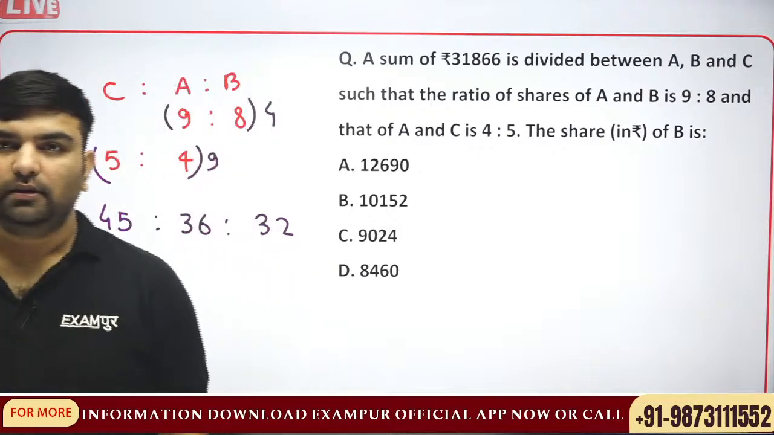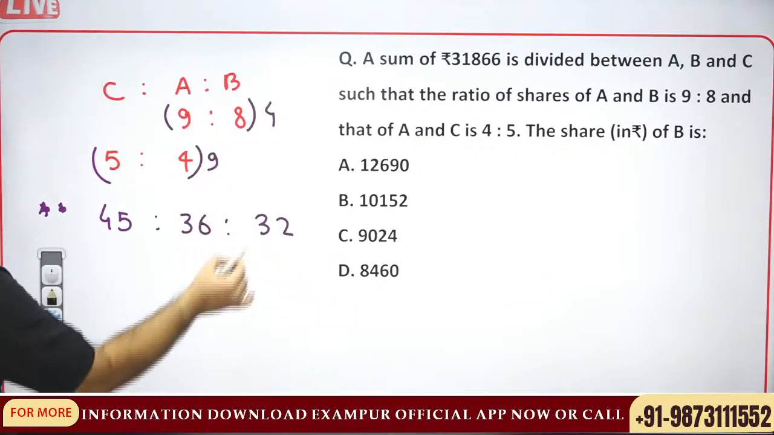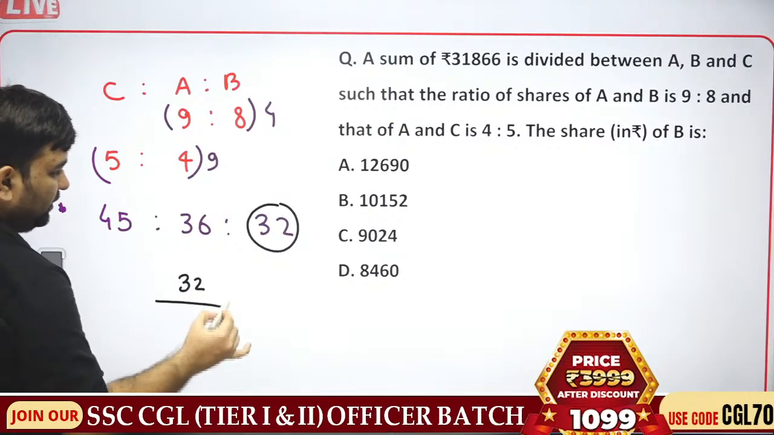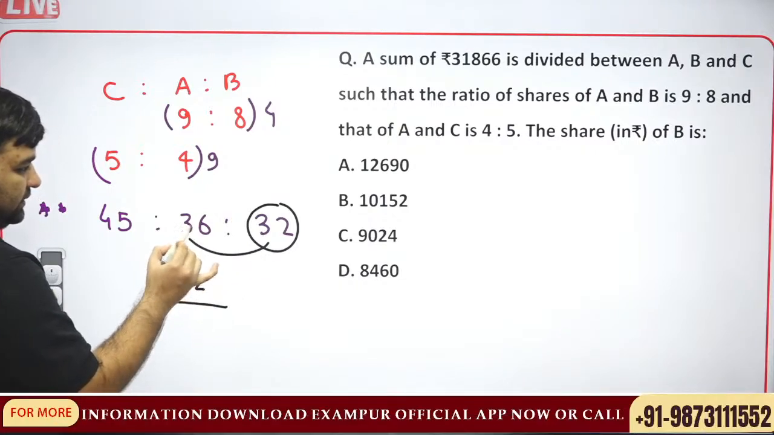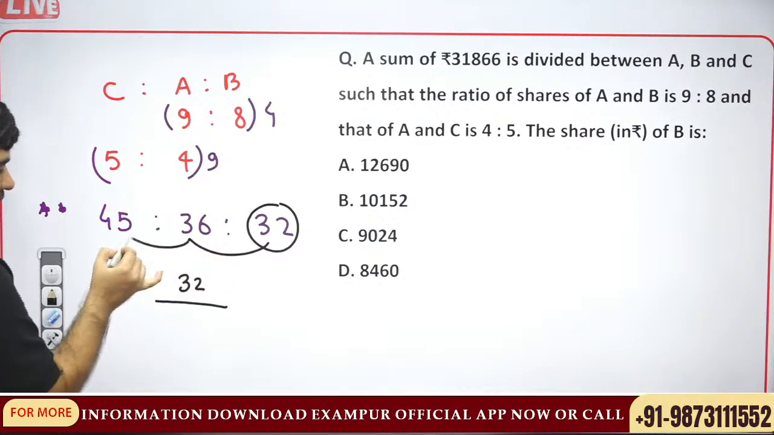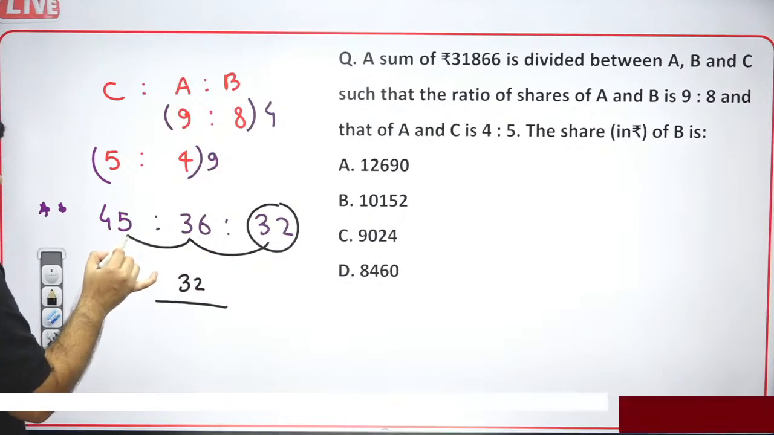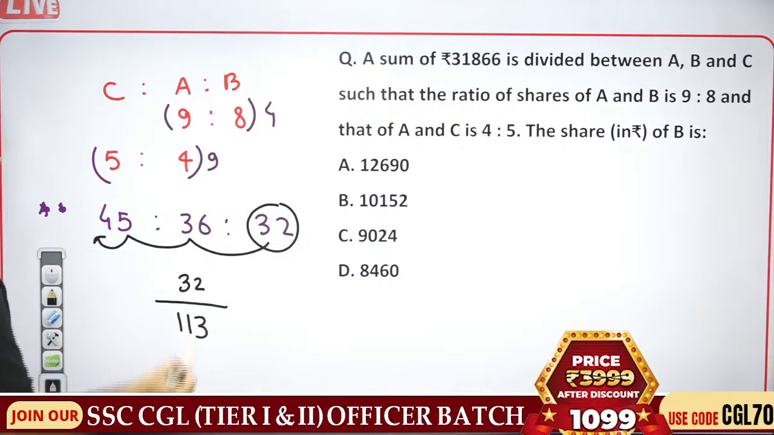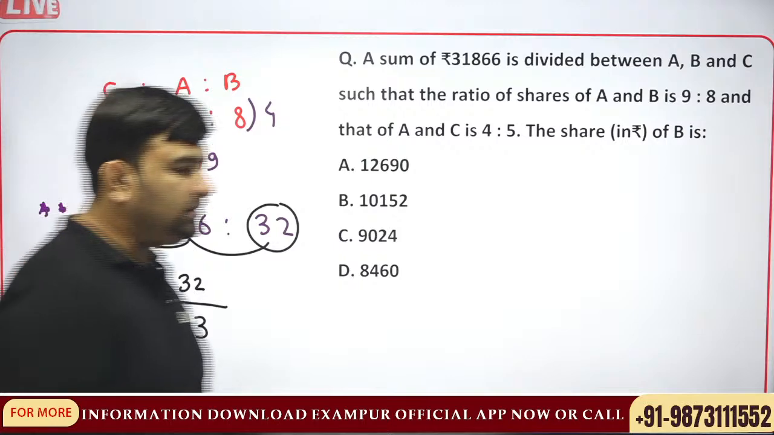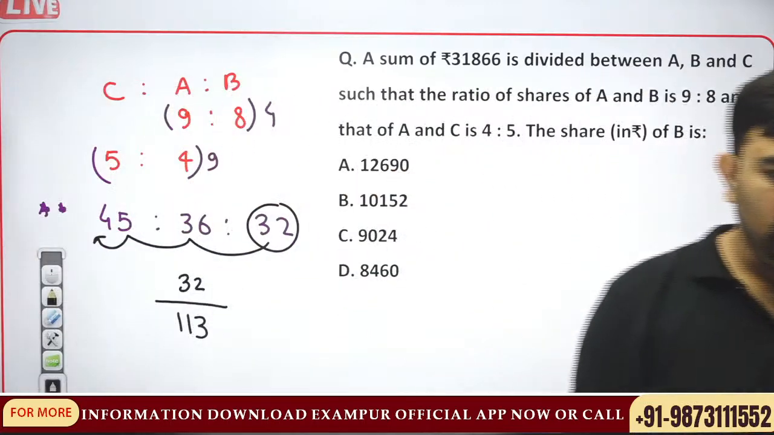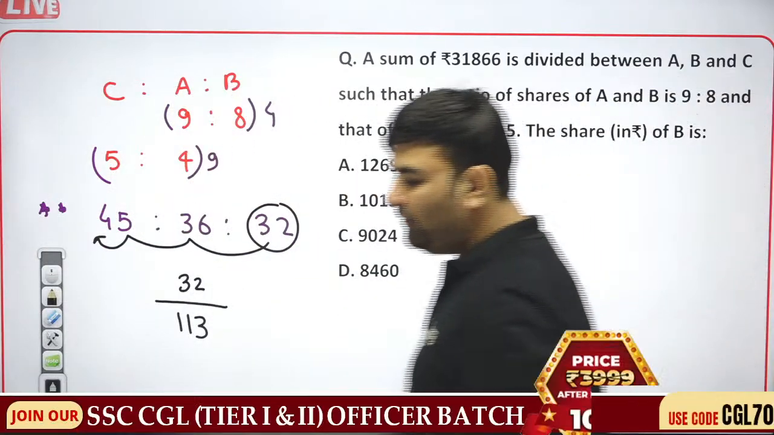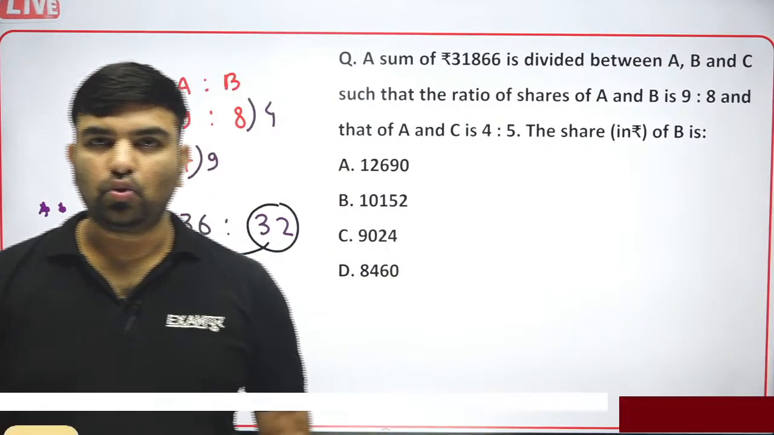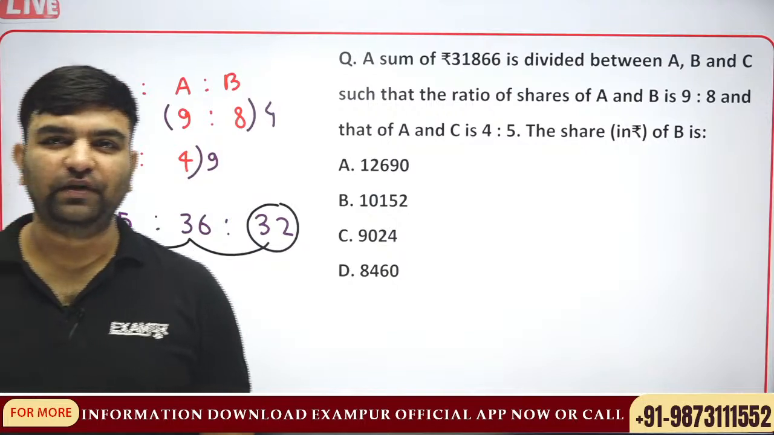Perfect. Share of B is 32 and the total is 68 plus 5, 73. 73 plus 40, 113. So 32 by 113. Quite a big simplification.